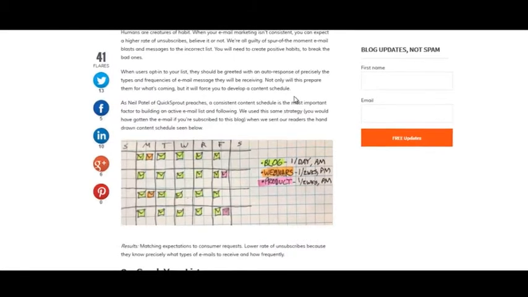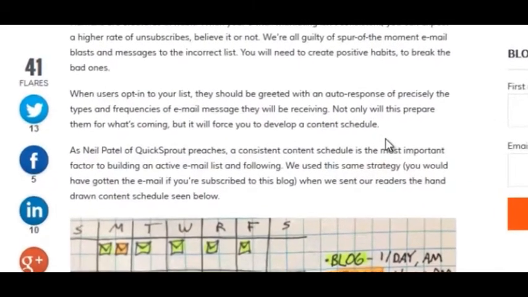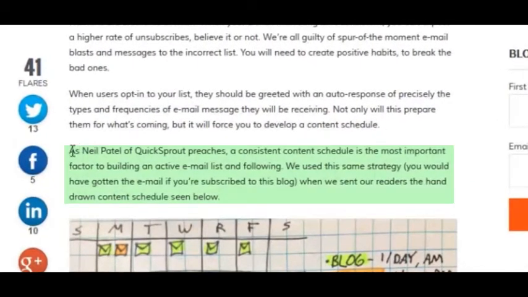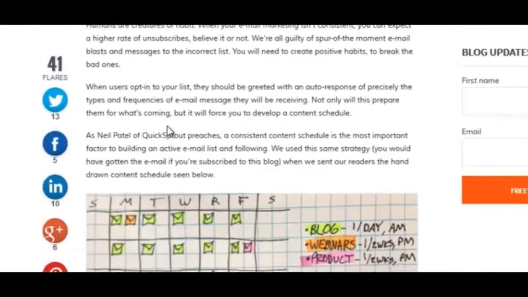Last week, a site called heyo.com mentioned Neil Patel and QuickSprout in an article. As you can see here, they said, "As Neil Patel of QuickSprout preaches, blah, blah, blah." As you'll notice, they didn't actually link to Neil Patel's website, his Twitter profile, or to QuickSprout. When you find an unlinked brand mention like that, contact the person who wrote the article and ask them nicely to change the unlinked mention into a linked mention.